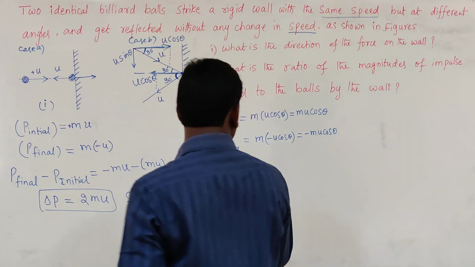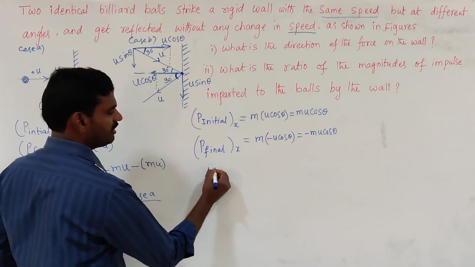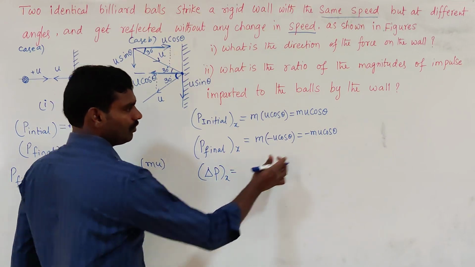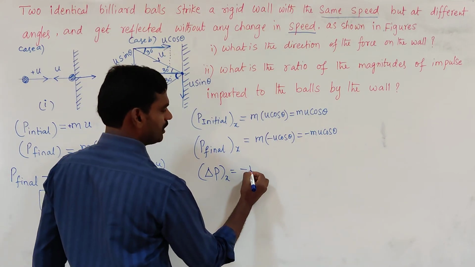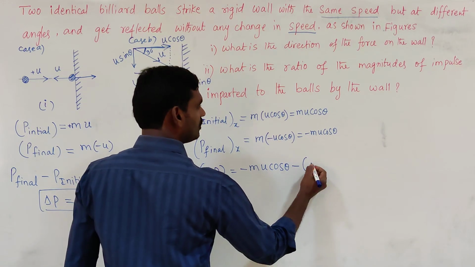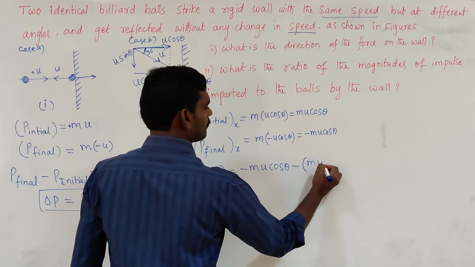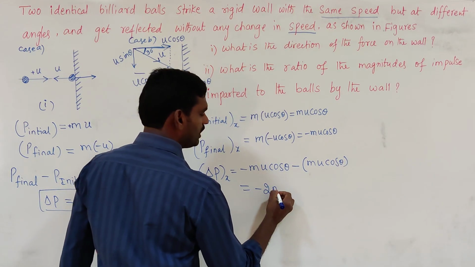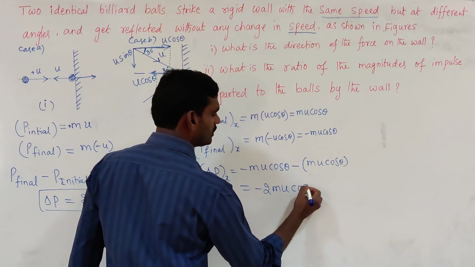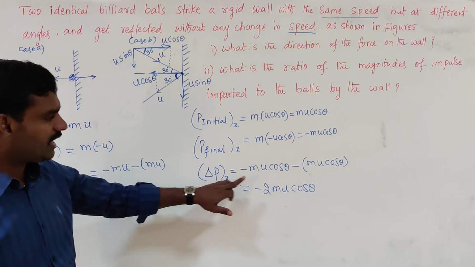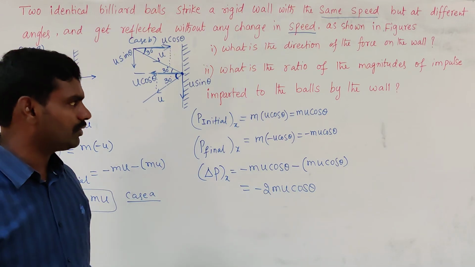Now I am finding the change in momentum along x-axis, equal to final momentum minus initial momentum, that is minus mu cos theta minus of plus mu cos theta. So minus mu cos theta and minus mu cos theta, that is minus 2 mu cos theta. So change in momentum along x-axis equals minus 2 mu cos theta.